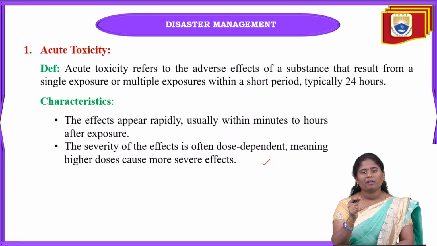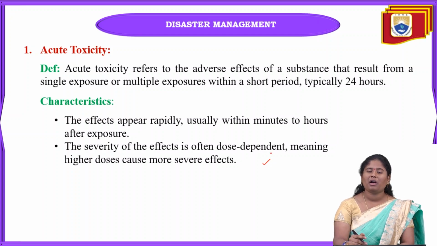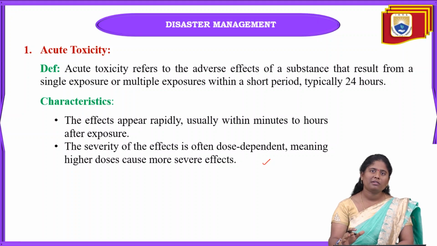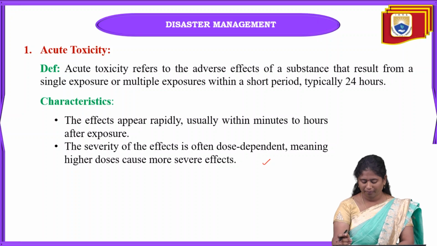But when the dose is very large, in maximum content, it will be very dangerous, and within minutes only we can die. If it is a higher dose, high effects can be seen in our body, like the lungs, kidneys, and liver. These are also affected because of acute toxicity.